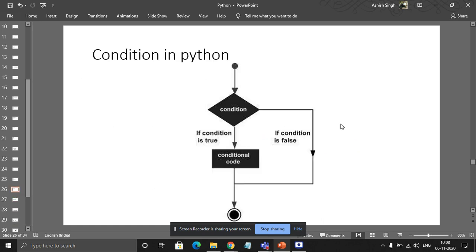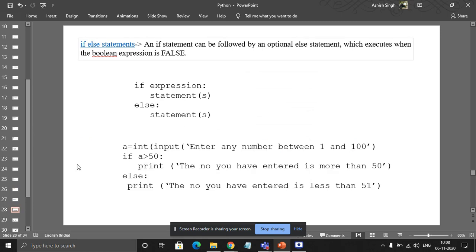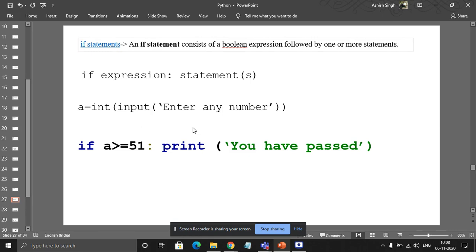See here, you can see the conditional code when true. But on the right side where this arrow is flowing, there we can write the conditional code if false. That is called if-then-else. We are looking at the second example. See here, here is the solution. This was a simple only-if and true case.